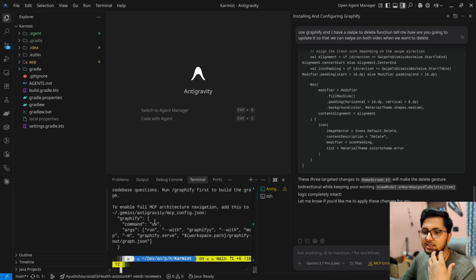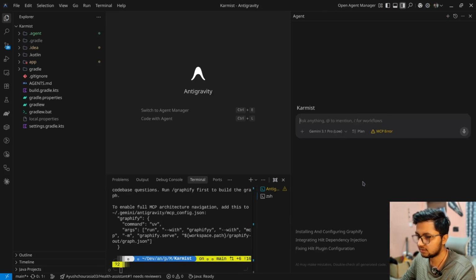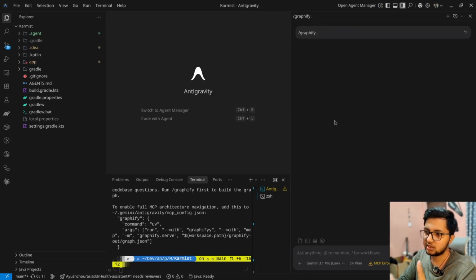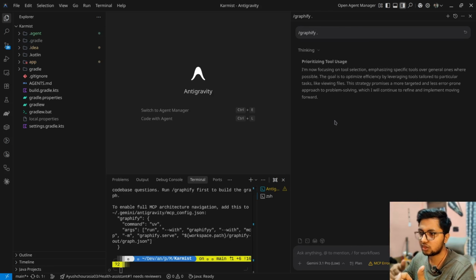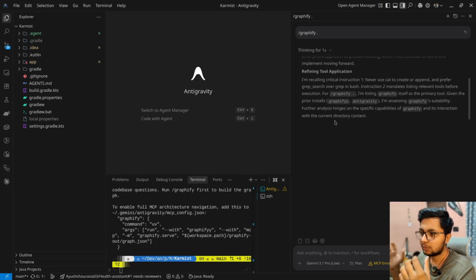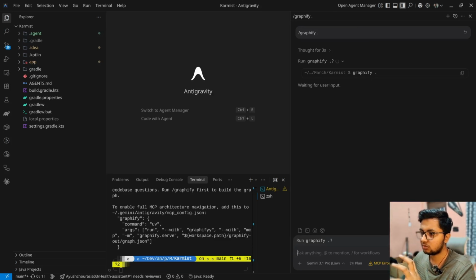You can also use it as an MCP agent, which we'll do in the future. Let's leave it for now. Let's open a new chat, and let's just say /Graphify and dot. Now why are we using dot here? Because dot means root folder. So it is going to make a graph of your whole project. You can also make it for just one folder or some source files, but right now we just want to make it for the whole folder.